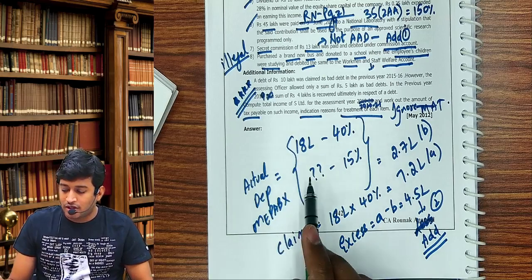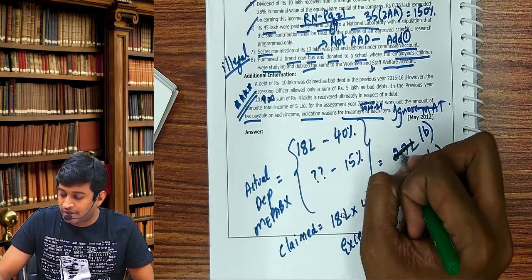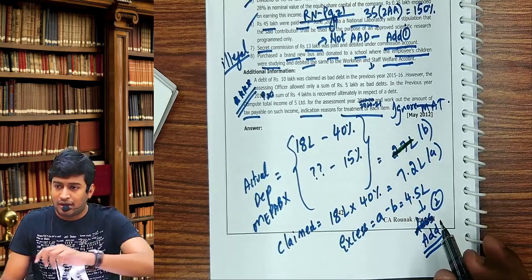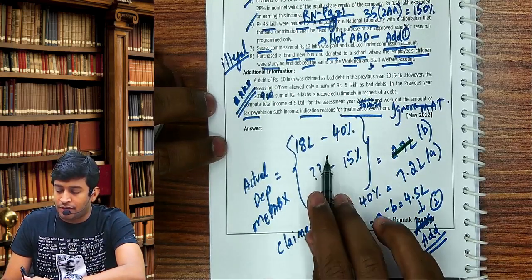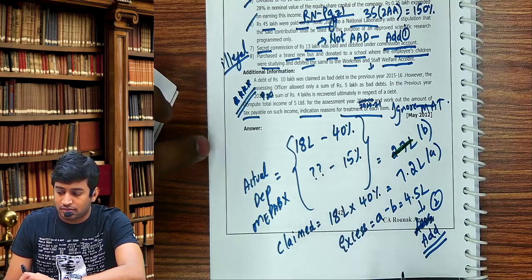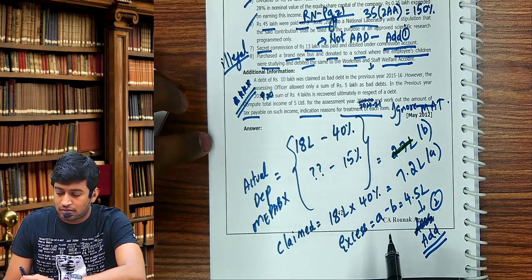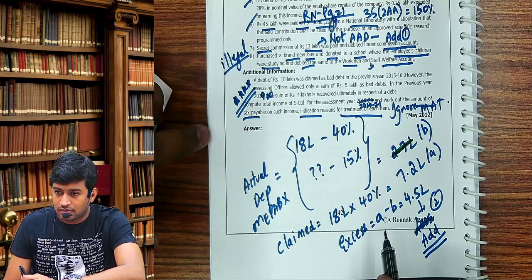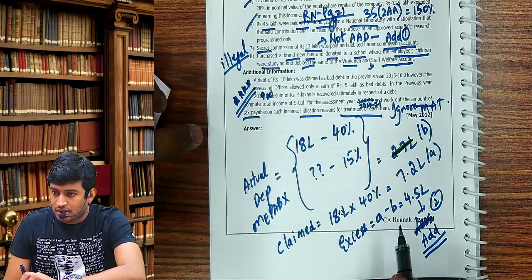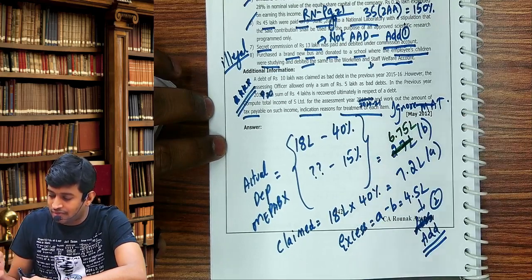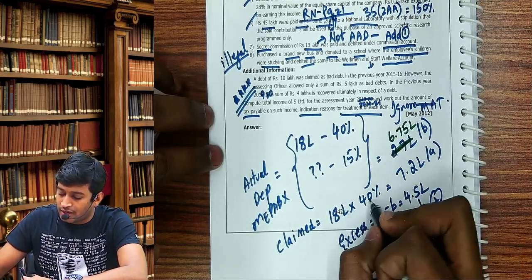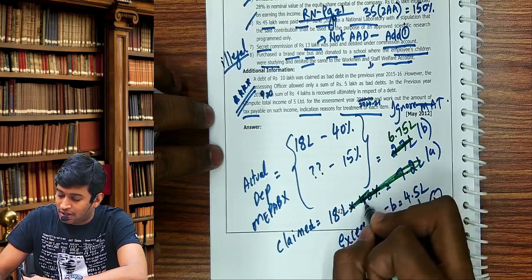Actual depreciation, this amount is not 2.7. The amount is 18 lakhs into 50 by 40, which is 6.75 lakhs, and you claimed 18 lakhs as depreciation.